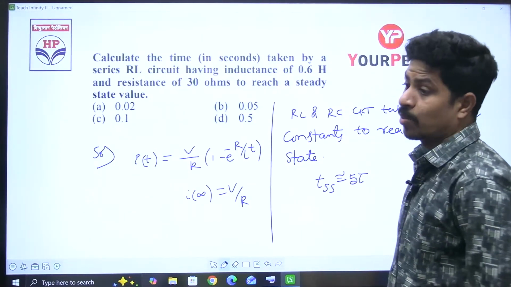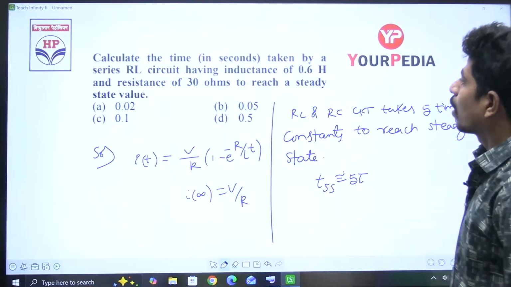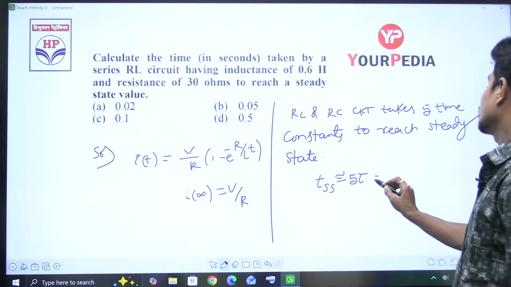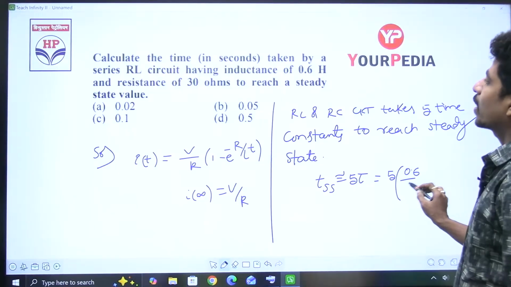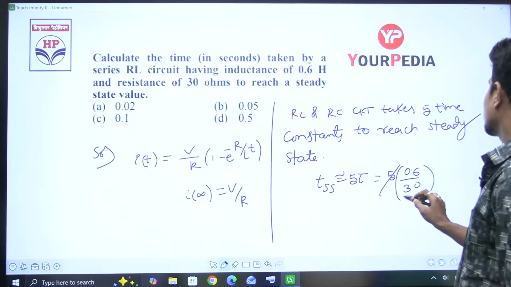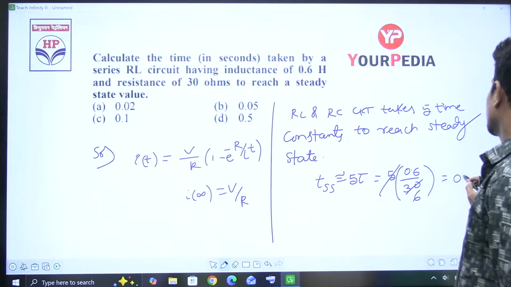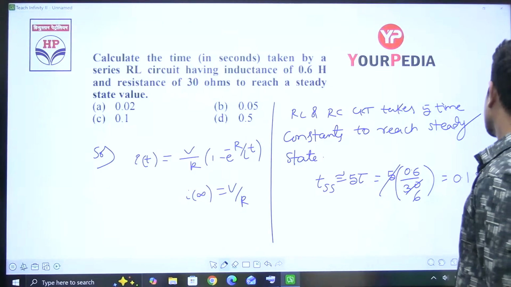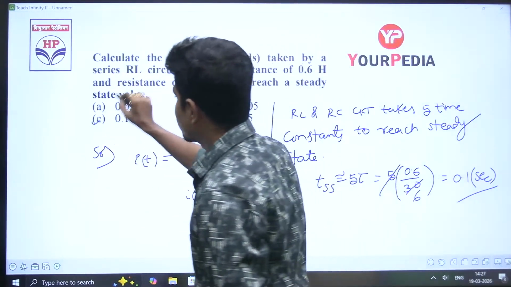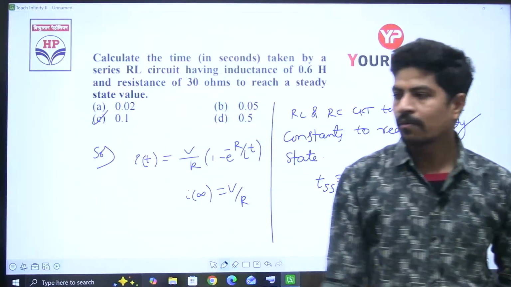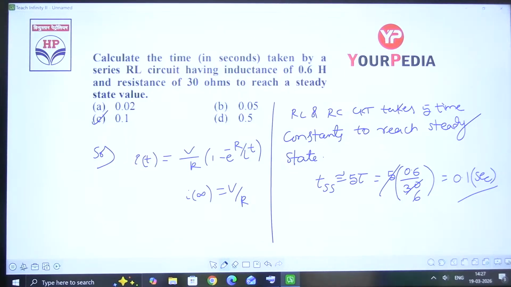Exactly, theoretically it will take infinite amount of time. So tau, which circuit is it? This is an RL circuit, so that is equal to 5 into L by R. L is 0.6, R is 30, so 5 into 0.6 by 30, that is equal to 0.1 seconds. Option is C, 0.1 seconds. Option is C, right?